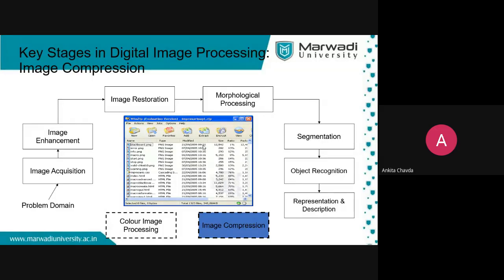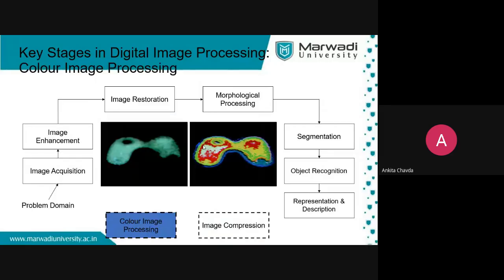Okay, so that is image compression. Then color image processing. Why are we using color image processing? If you take a normal grayscale image, then it's not so good to see, or we cannot understand the boundaries or the different regions in it. If it is just a normal image, you cannot see what it is, what kind of boundaries there are, or whether any other object or obstacles are there or not.